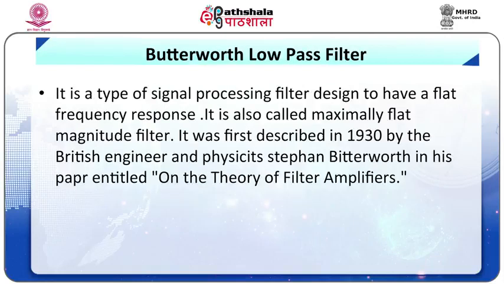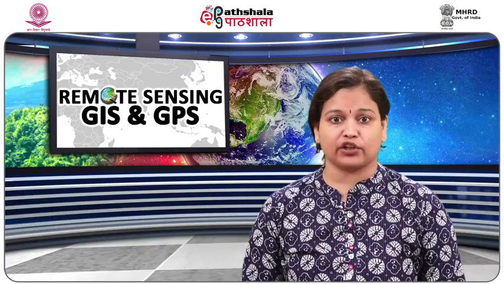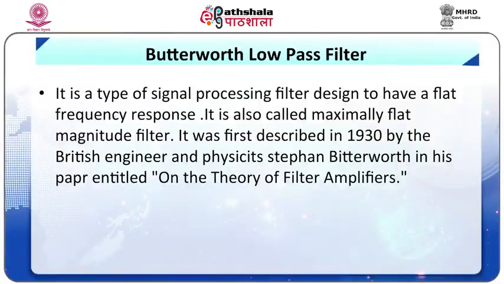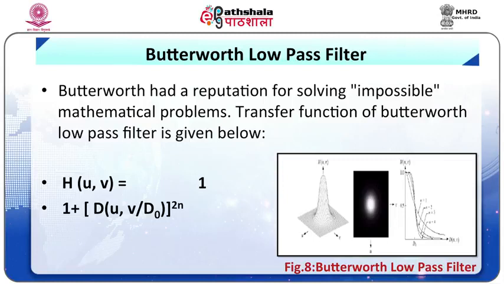Now the Butterworth low pass filter. It is a type of signal processing filter designed to have a flat frequency response. It is also called a maximally flat magnitude filter, which we can easily see in figure number 8. It was first described in 1930 by the British engineer and physicist Stephen Butterworth in his paper entitled On the Theory of Filter Amplifiers. Butterworth had a reputation for solving impossible mathematical problems. The transfer function of the Butterworth low pass filter is given below.